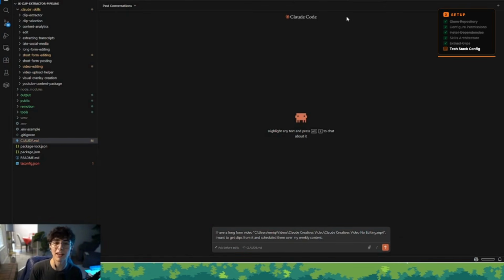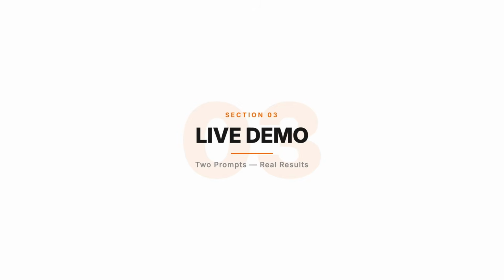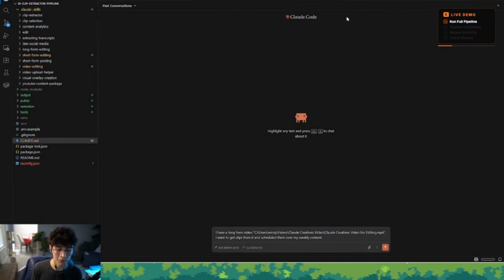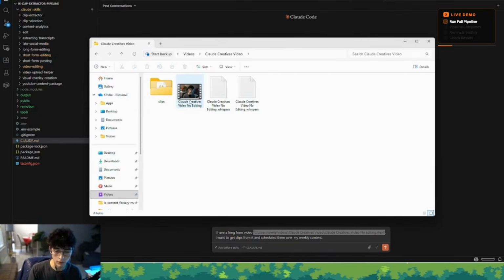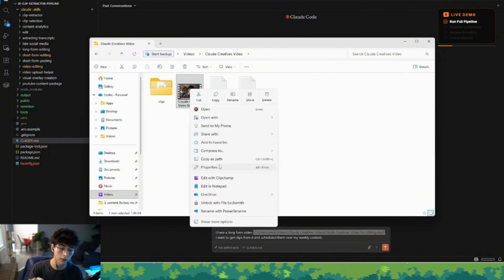All right, so we're going to navigate into the third step of the video, which is basically showing you the examples in action of how this entire clip extractor pipeline works. So I'm going to start with 2 prompts, and this is going to be all that I'm going to do. I'm going to start with the first one. It says, I have a long form video, and then I'm referencing a file, the Claude Creatives video with no editing. I recommend this video. I'll leave it down in the description.